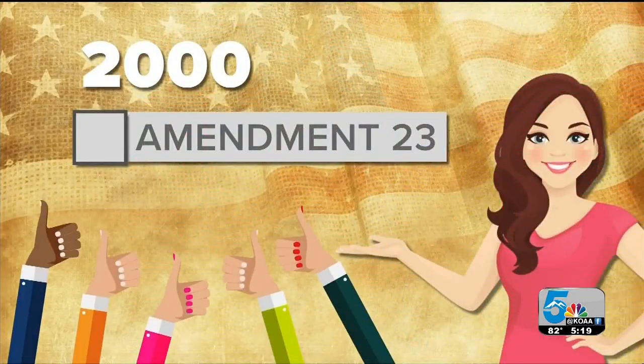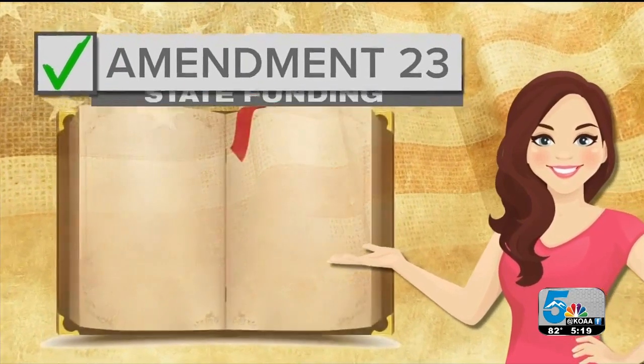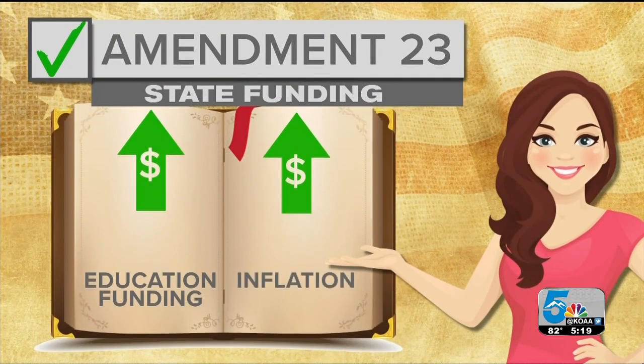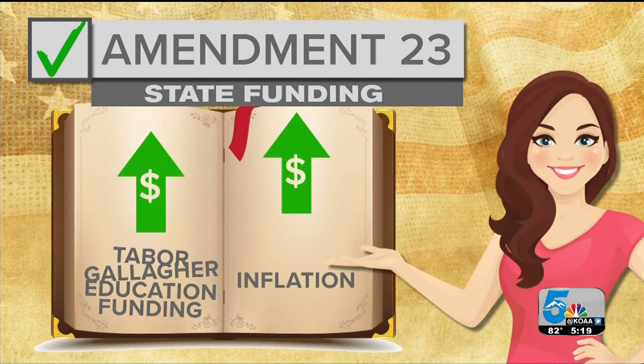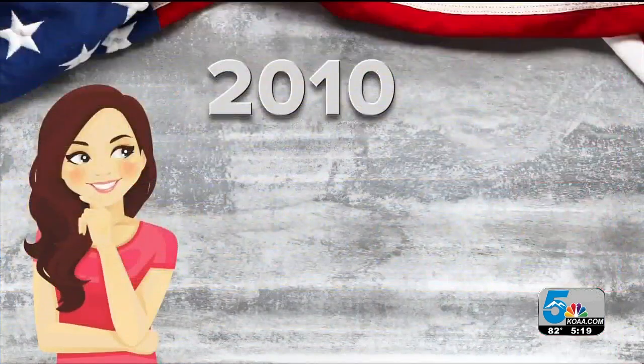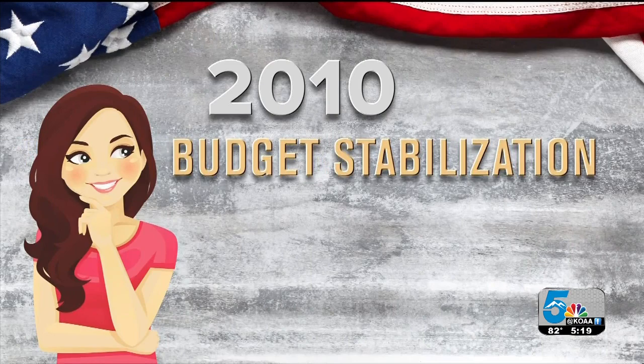Colorado voters approved Amendment 23 in 2000. It requires the state to increase education funding with inflation every year. But with Gallagher, TABOR, and Amendment 23 combined, you throw in a nationwide recession, and there are some challenges to make sure everything is funded and that education funding increases. So in 2010, lawmakers came up with an idea known as the budget stabilization or negative factor.